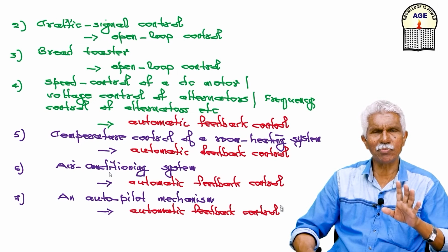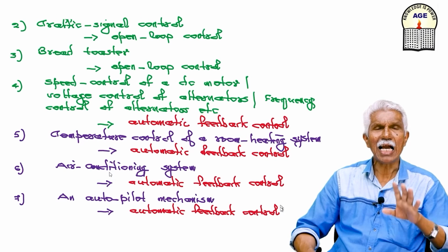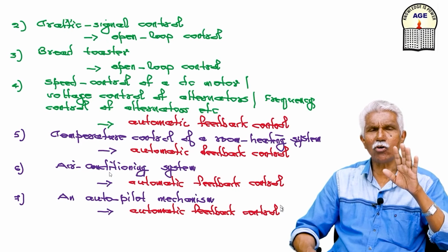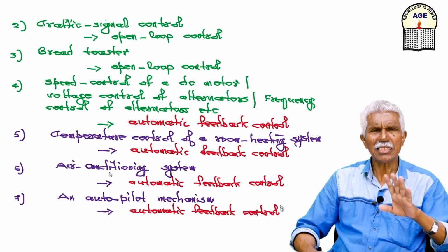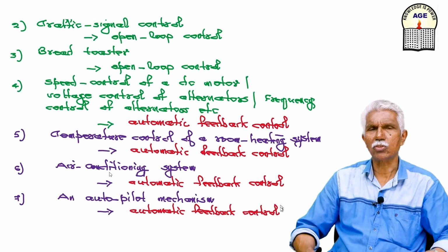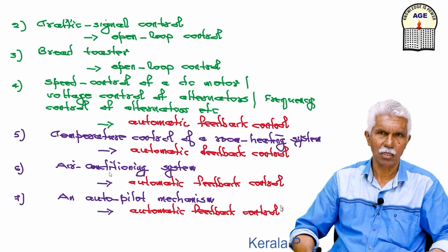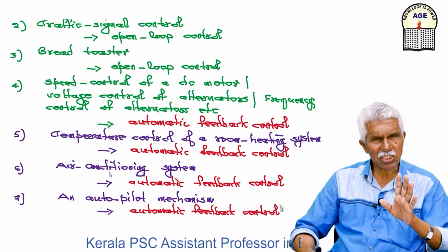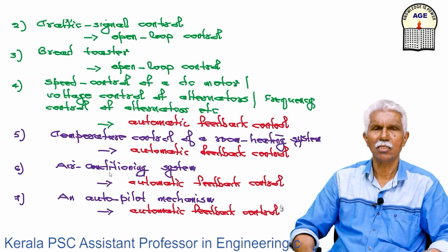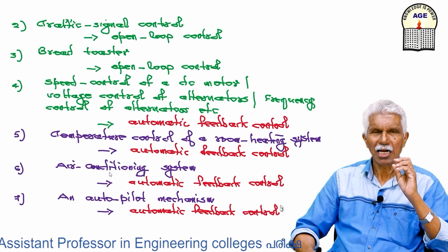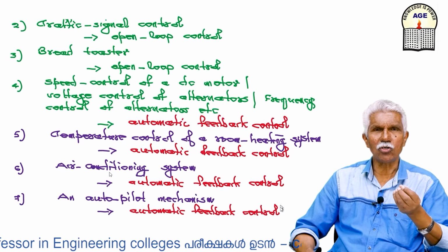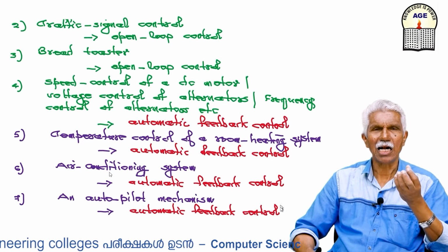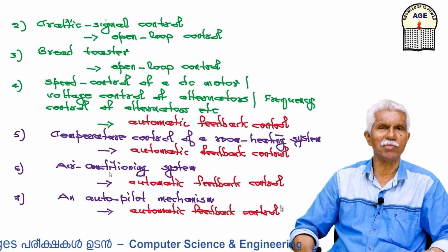So an autopilot system is normally employed when an aircraft is flying at a certain altitude where no further problems are expected. But during landing or takeoff, an autopilot system is rarely used because we cannot depend on machines 100%. There can be problems with the machine.